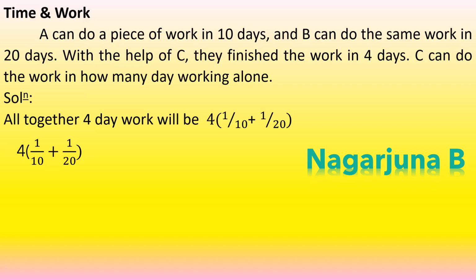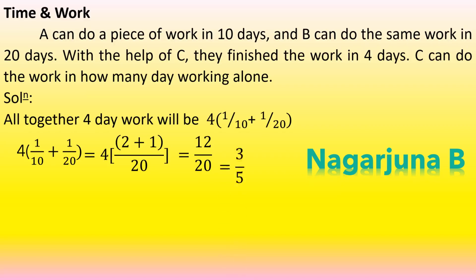So LCM is 20. So 1 by 10 has to be multiplied by 2, whereas 1 by 20 has to be multiplied by 1. Therefore we can write equal to 4 into 2 plus 1 divided by 20. 2 plus 1 is 3, 3 divided by 20 into 4. That is 4 into 3 will be 12 divided by 20. Upon further simplification, 4 3s are 12 and 4 5s are 20. Therefore we can write 3 by 5.